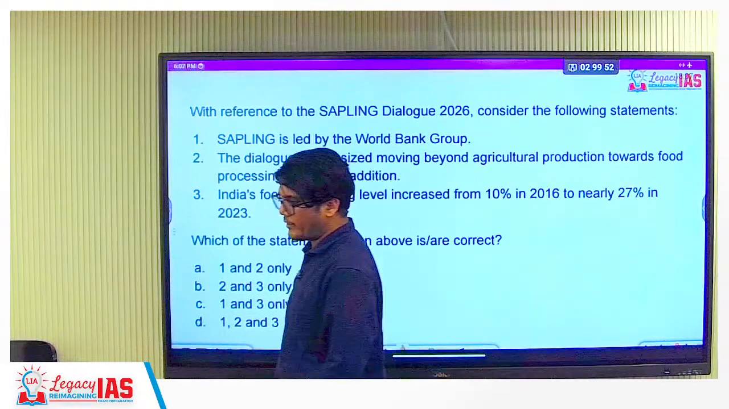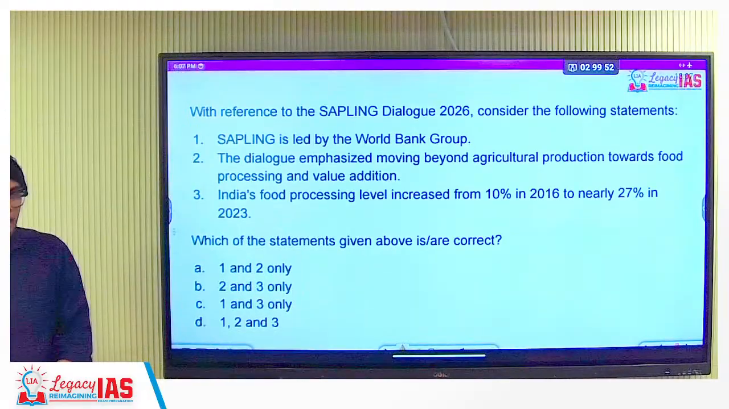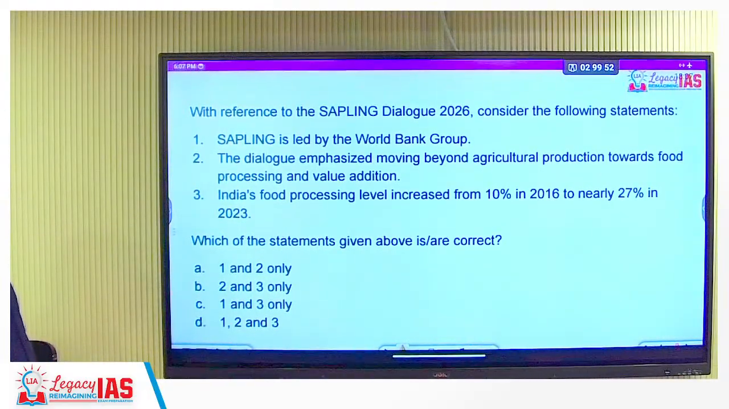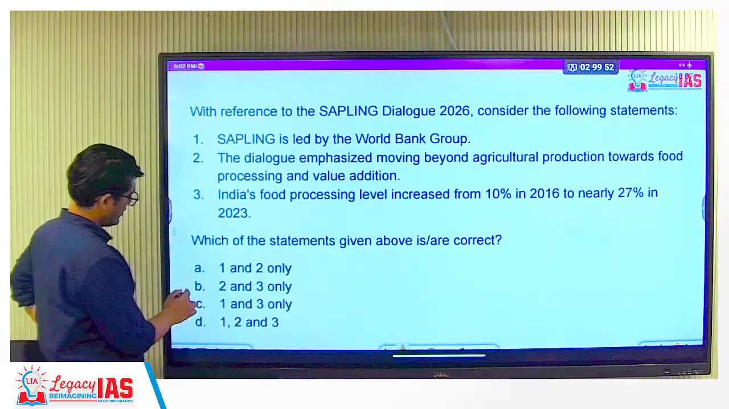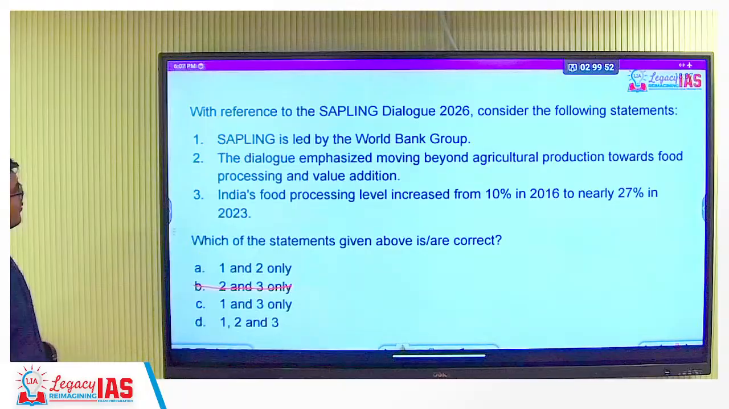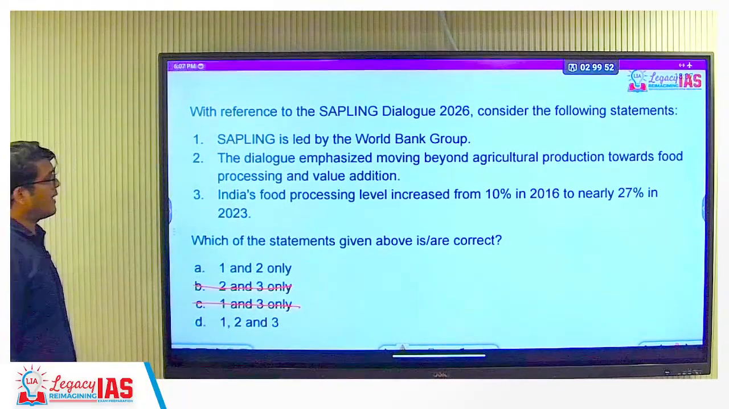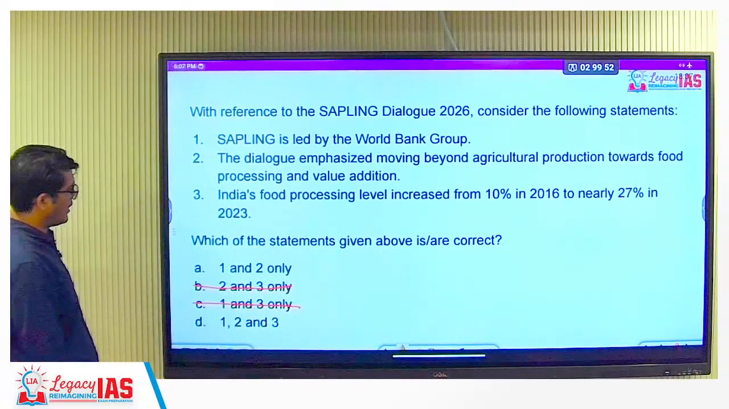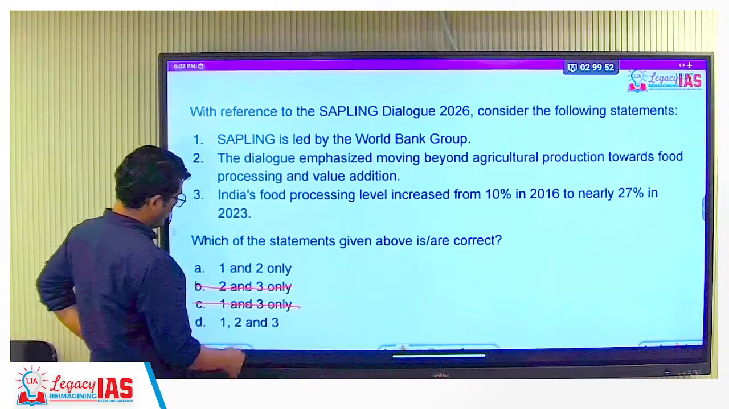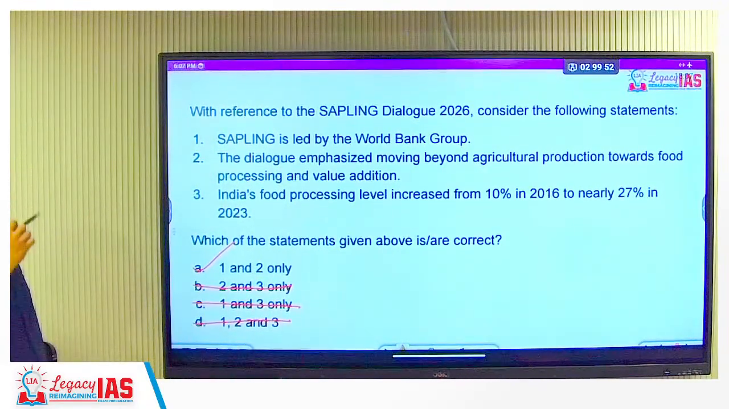Any questions, guys, with respect to what we have done? Yes? No? So let's solve the questions then. With reference to Sapling Dialogue 26, consider the following statements. Sapling is led by the World Bank. So this is gone. The dialogue emphasized moving beyond agricultural production towards food processing and value addition. That is yes. India's food processing level increased from 10% to nearly 27%. This is too factual, but this is incorrect. Correct answer is A. It went to around 17%.